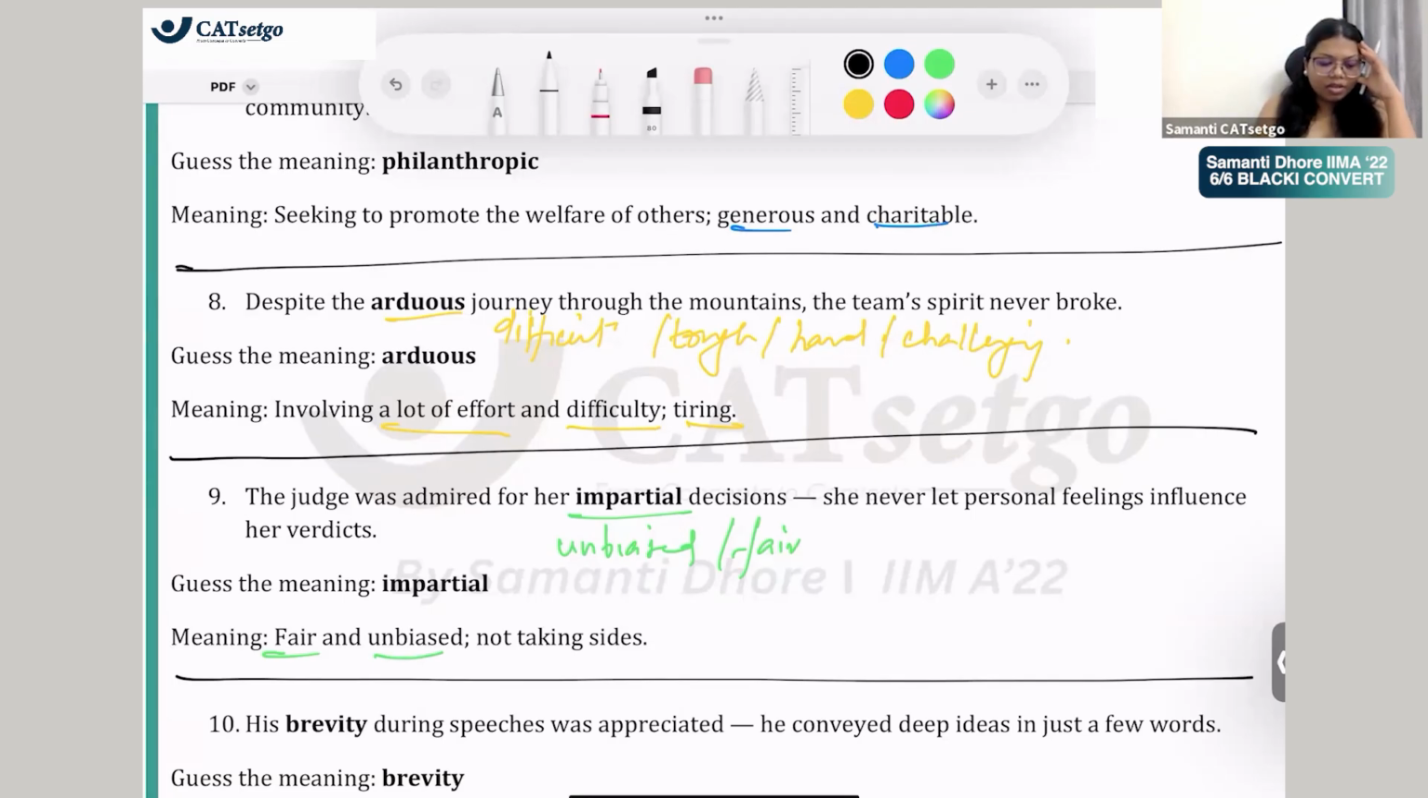Fluency. His brevity during speeches was appreciated. He conveyed deep ideas in just few words. Deep ideas in just few words. देखो, deep idea in just few words. Clarity is good. क्या क्या words आया मेरे को? Knowledge बोला, way of thinking बोला, और क्या क्या बोला? Clarity, fluency. ठीक है. Everything is fine.